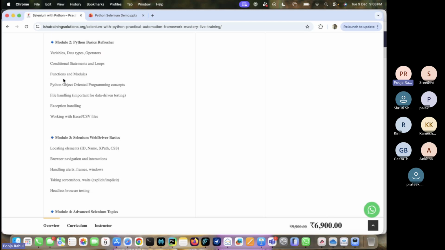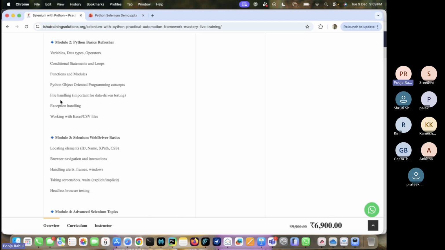We are also going to discuss functions and modules, how to create functions. You might have already faced functions and have some understanding, but in depth we are going to discuss functions and modules. After that, the OOPs concept. In any programming language like Java or Python, the OOPs concept is very important, and you may face important interview questions on it, so we are going to discuss it as well.